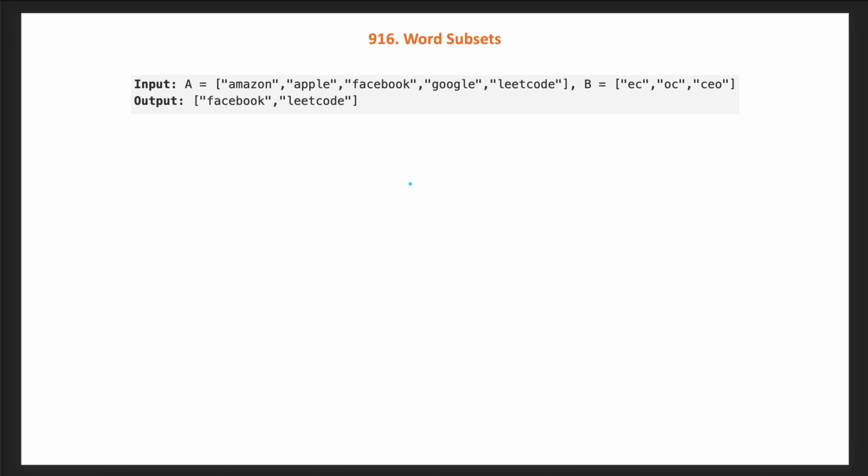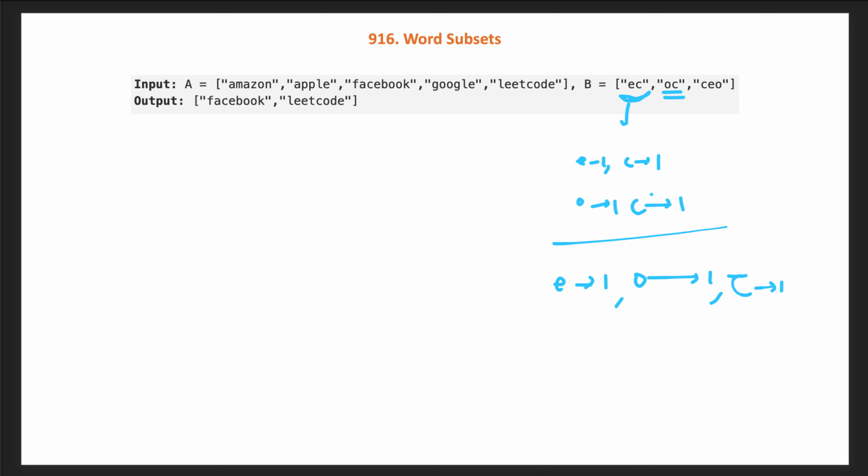Let's take another example. In this example we have 3 words in V. Now, for finding the frequency of V, how will we find it? First we will iterate through each word one by one and find the frequency. For the first word, this will be E 1 and C is 1. Similarly we find the frequency of the second word, which is O 1 and C 1. Now we will merge these frequencies. How will we merge? We will take the maximum of them. So now this will become E is 1, O is 1 and C is 1. So this is our final max frequency till the 2 words.